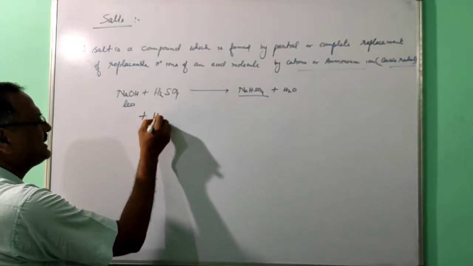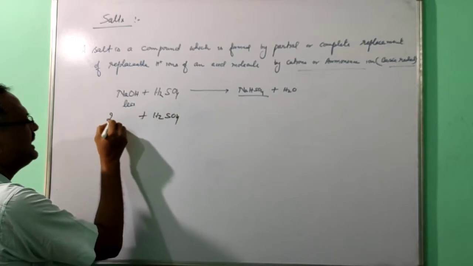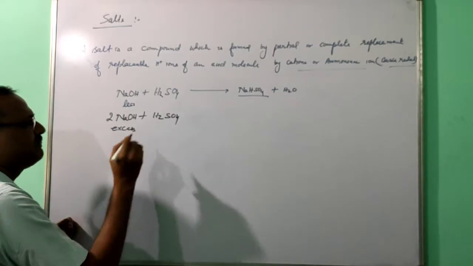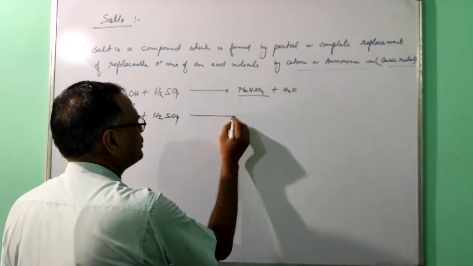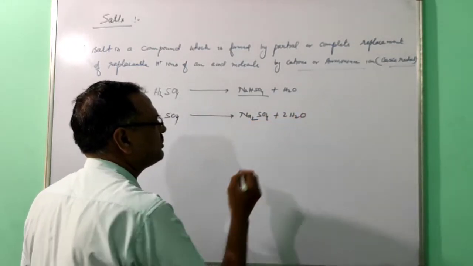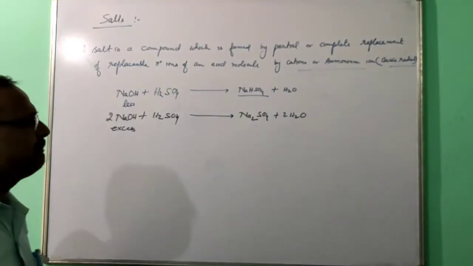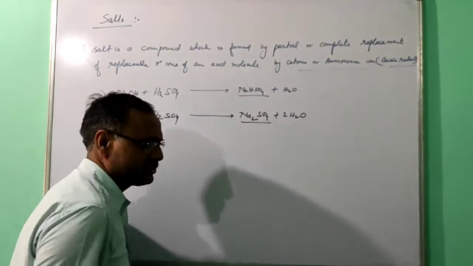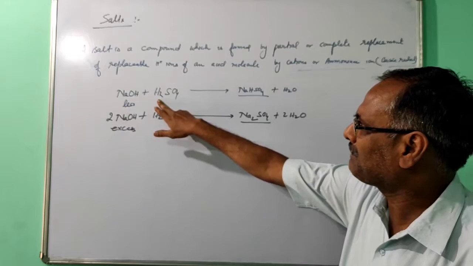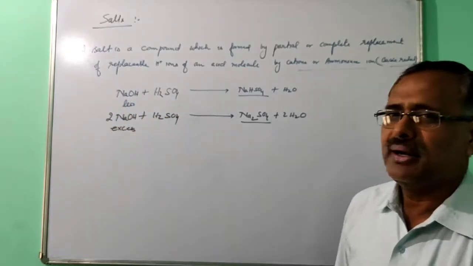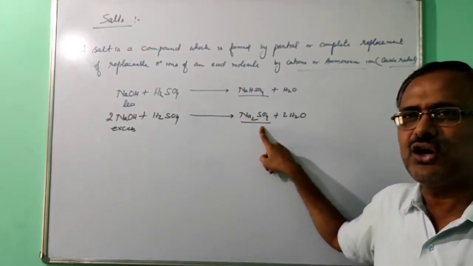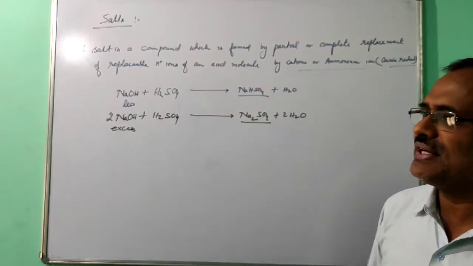Suppose you take sulfuric acid and you take 2 molecules of sodium hydroxide in excess amount. Here both the hydrogen atoms will be replaced. So this will form Na2SO4 plus 2H2O. Here you are getting the compound, and these compounds are called salts. So salt is a compound which is formed by partial or complete replacement of replaceable hydrogen ion by basic radical. The first one is formed by the partial replacement and the second one is formed by complete replacement.